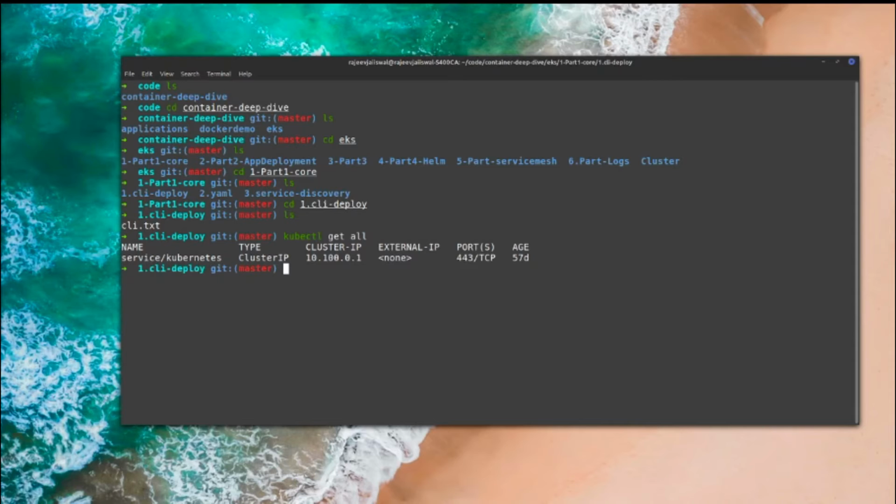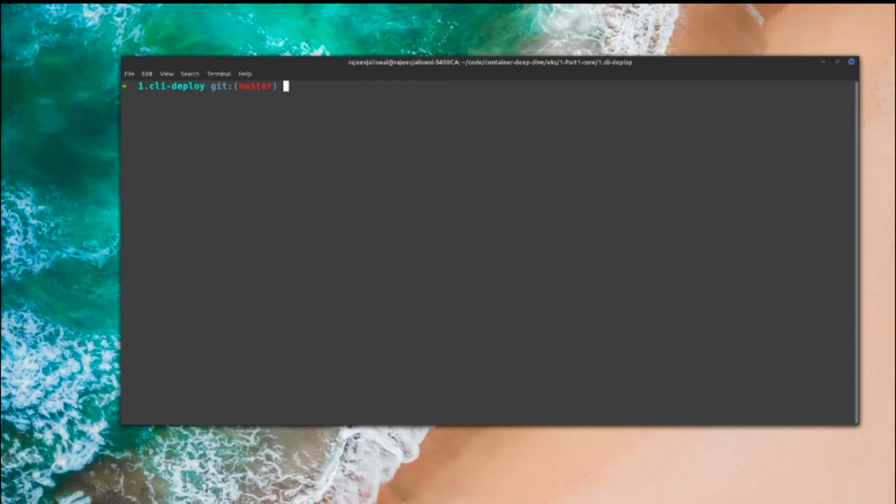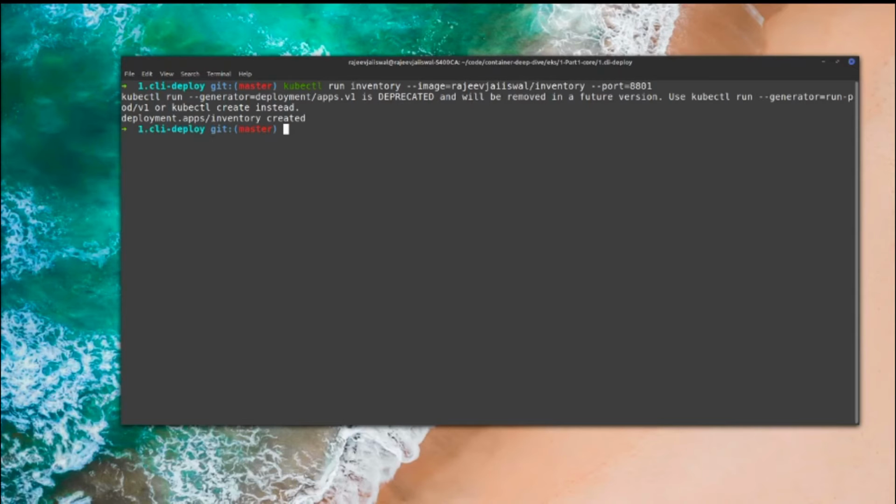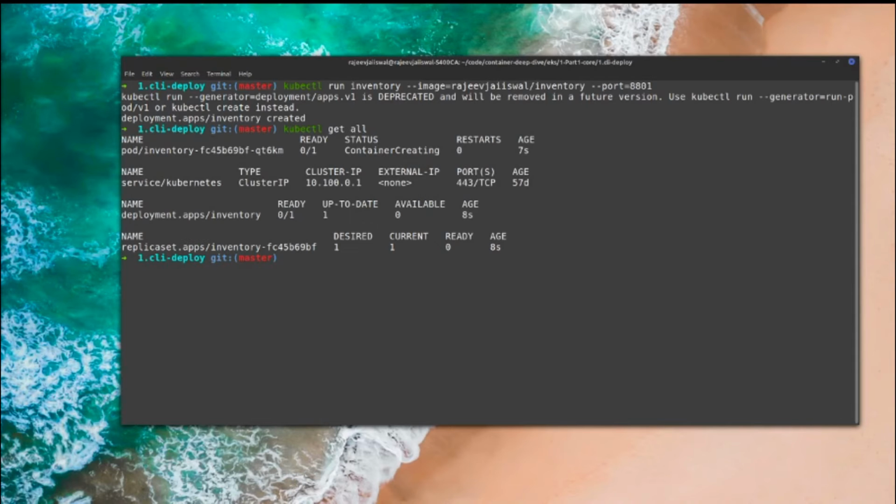So you have not done any deployment. If you have done any deployment, you will be able to see those listed here. So let's fire that command. All right, this is done. Let me again fire kubectl get all. Now see, there is one pod deployed, no service. There is one deployment deployed and one replica set.